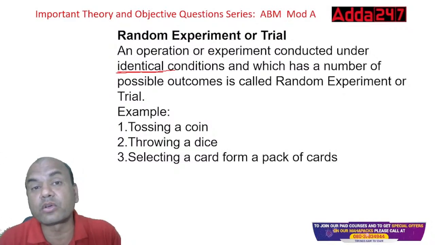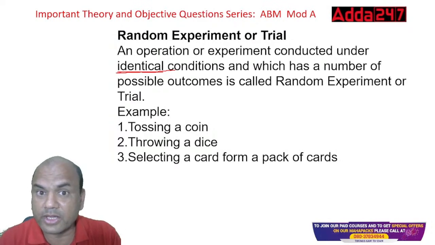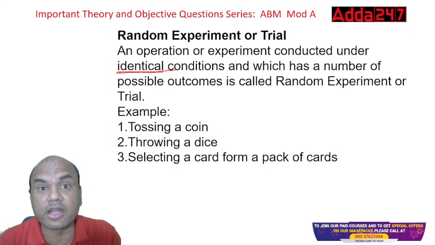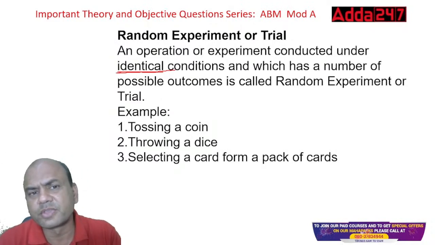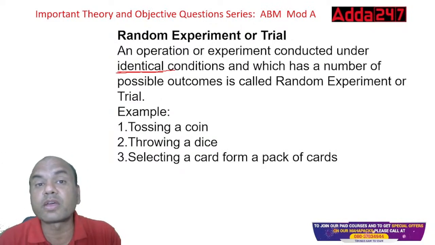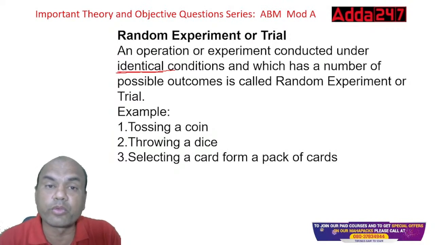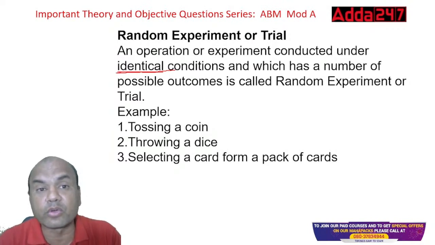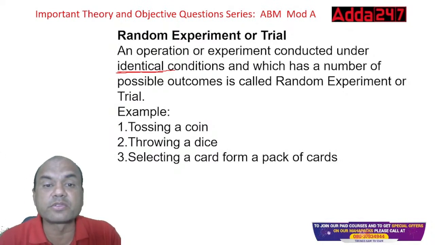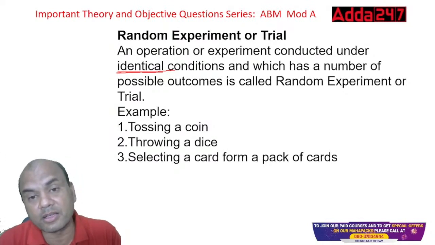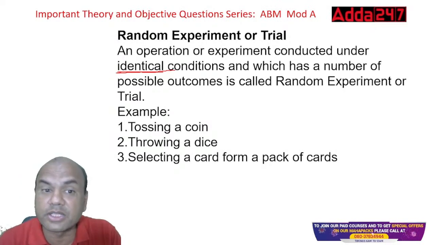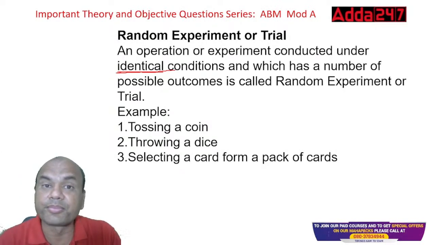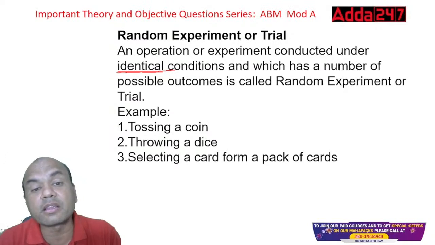When we designed a COVID vaccine during the COVID time, India was the first country to design such a huge mass scale of COVID vaccine. How did we do it? Identical conditions. Whatever the symptoms of COVID, whatever the qualities of that microbe, similar conditions were created in the lab, and then this vaccine was tested. That is known as identical. Chandrayaan, how did it succeed? Identical conditions were first created in the lab.